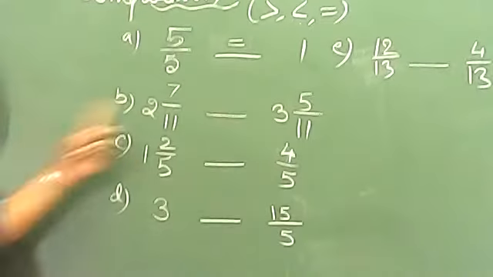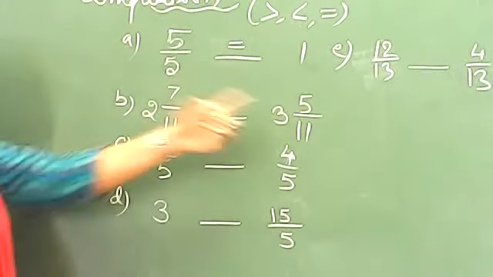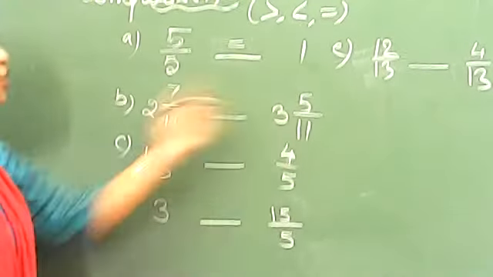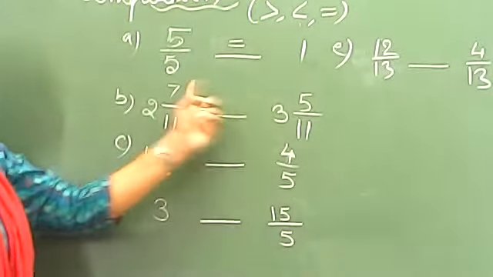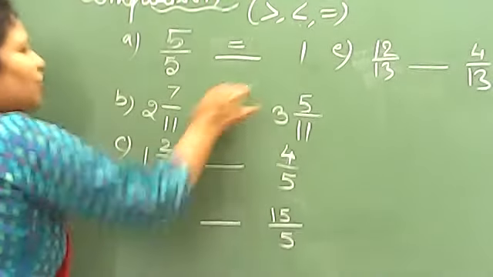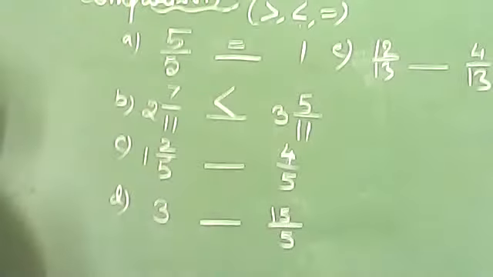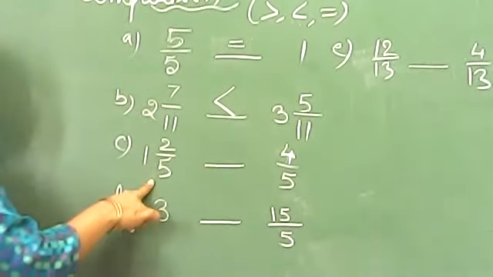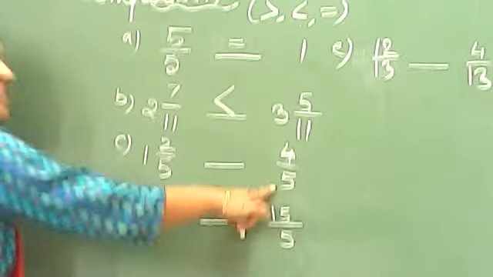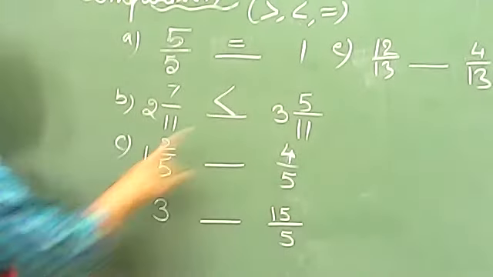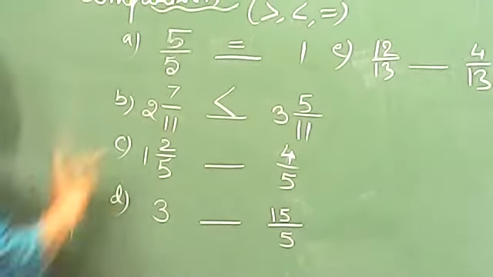Second question, 2 whole 7 by 11. This is 3 whole 5 by 11. So here which whole is greater? 3 whole is greater. So this would be the answer. Now 1 whole 2 by 5 and this is only 4 by 5. This is a proper fraction, and this is the mixed fraction. So which one will be greater?